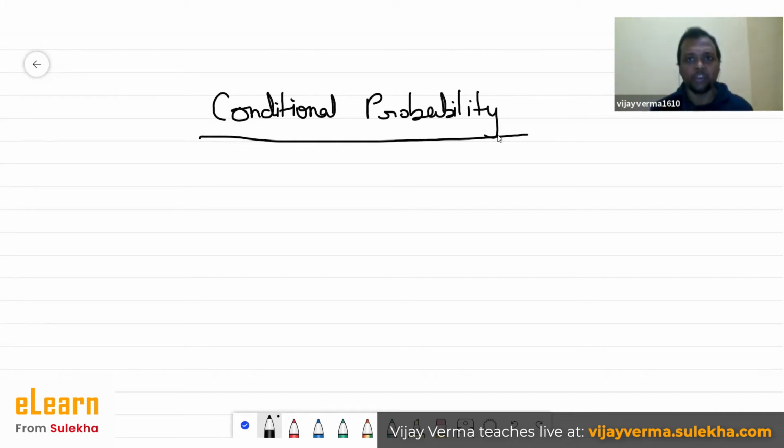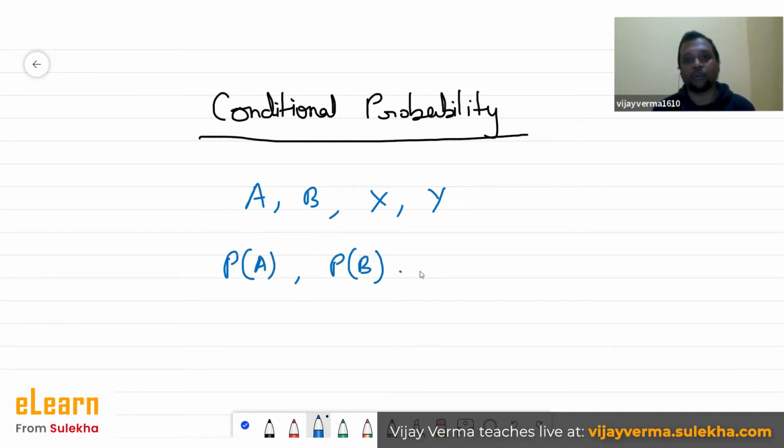So conditional probability. What this conditional probability is, we are going to discuss, but there are some prerequisites you need to know: the basics of probability, what events are. Events are generally denoted in capital letters like A, B, and so on, X, Y, and we generally denote the probability of those events like this: probability of A, or maybe probability of B, and so on.